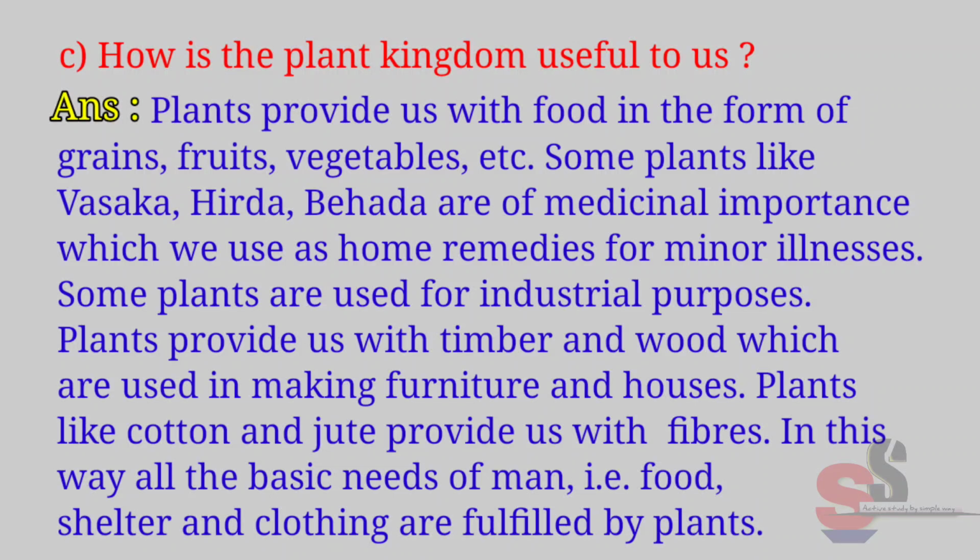Some plants are used for industrial purposes. Plants provide us with timber and wood which are used in making furniture and houses. Plants like cotton and jute provide us with fibers. In this way, all the basic needs of man, that means food, shelter, and clothing, are fulfilled by plants.